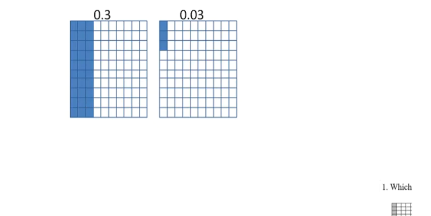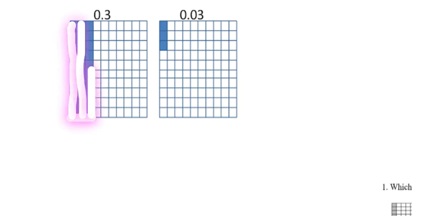Okay, so we are looking at two squares. They are both split into hundredths, but the amounts that are shaded in are definitely different from each other. So in this example over here, we have 3 whole rows colored in. That means that we're looking at tenths. So remember that each of these strips is a tenth, but it has to have the entire strip shaded in.